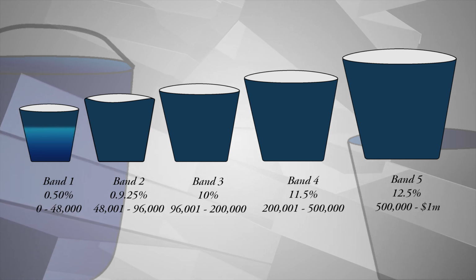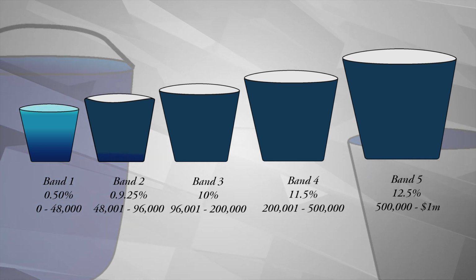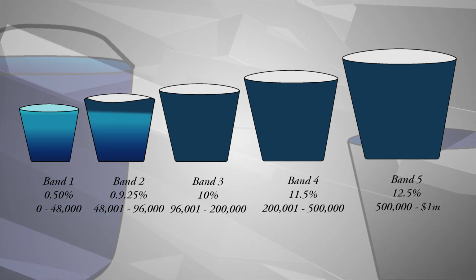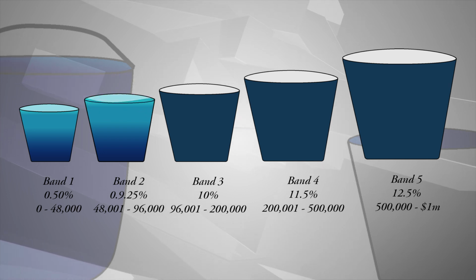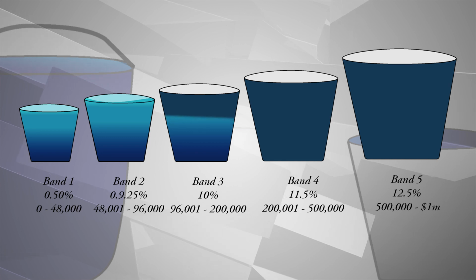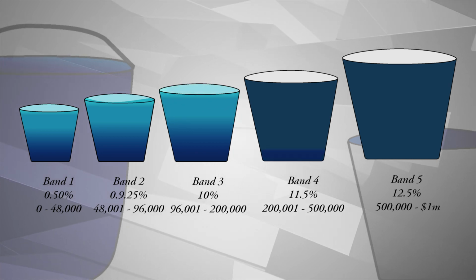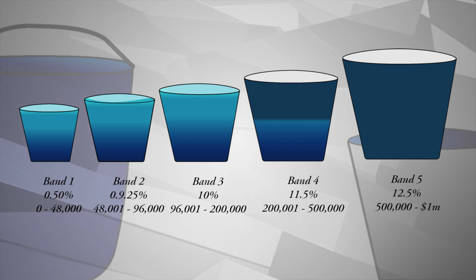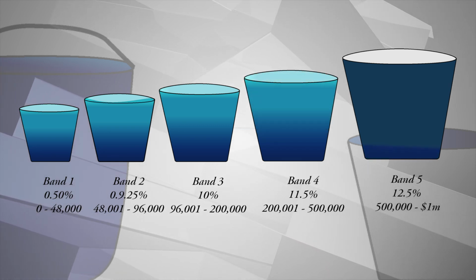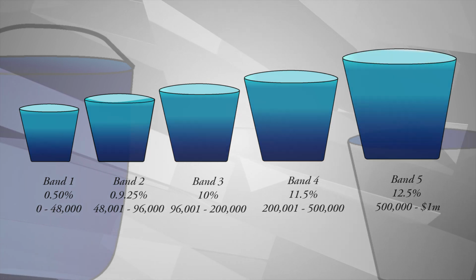bucket and we are filling up each bucket with remuneration shown as water. We know that each bucket would overflow if we tried to pour more water into it than the bucket can hold. The extra water would need to be put into the next bucket. This is how employee remuneration is taxed using progressive tax rates. Once a person exceeds the amount allowed in a bucket or band, then the rest of his salary would be taxed in the next bucket, and so forth.